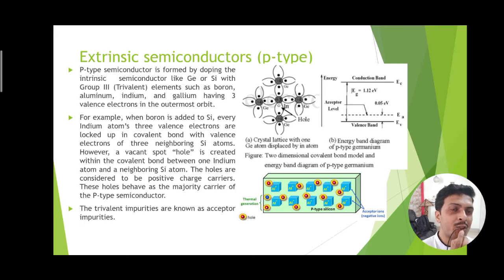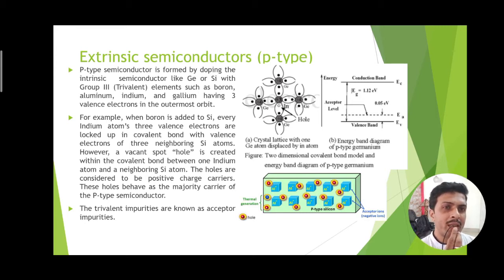On the right-hand side, it shows that the difference between conduction band and valence band still exists as the energy gap, and here the Fermi energy level is much closer to the valence band, because the generation of holes is much larger compared to free electrons. There is no process of generation of free electrons, but still due to thermal agitation some electrons may be present in the conduction band, while due to doping there are plenty of holes present in the valence band.